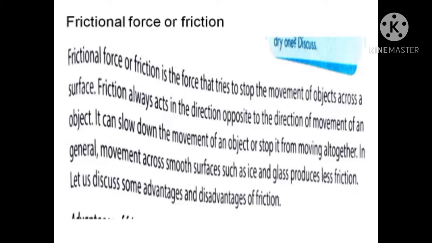In between, you meet your teacher, and your teacher is trying to stop you. That is, against your moving force, your teacher's force is a friction that is stopping you. That is another kind of friction. So when an object is being stopped by another force, that is also called friction.